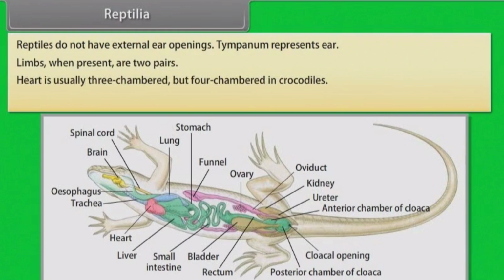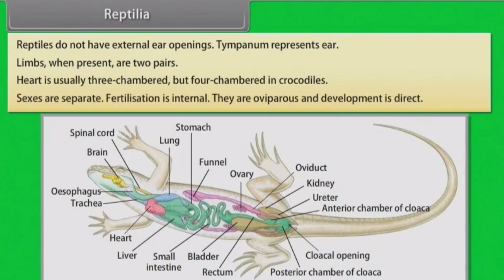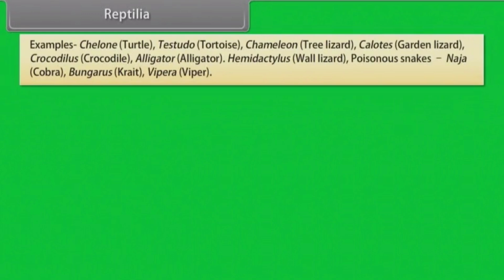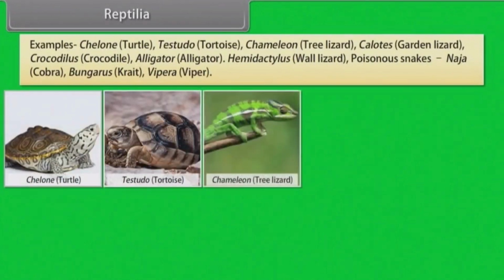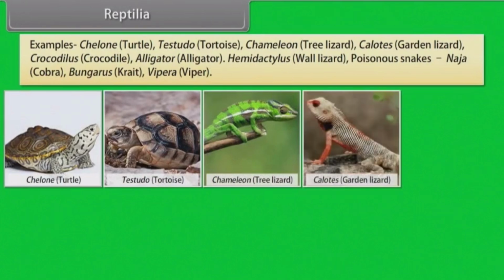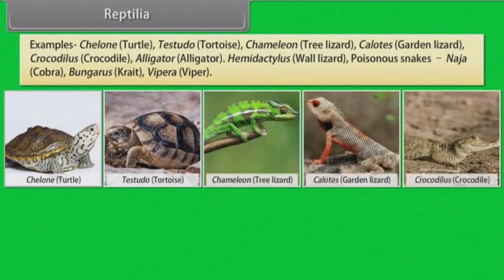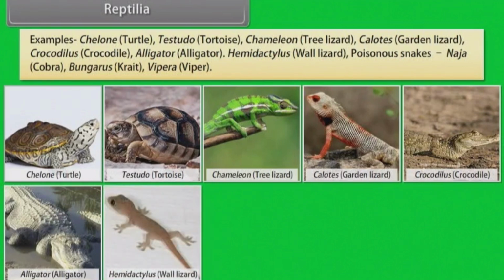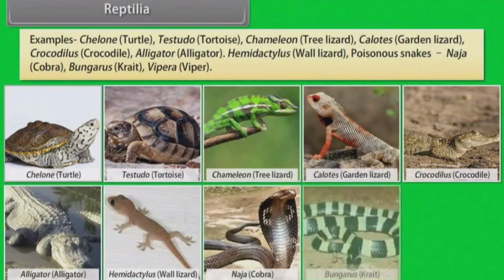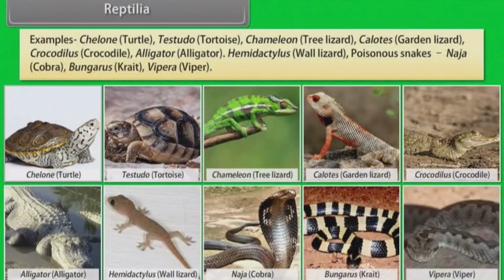Heart is usually three-chambered, but four-chambered in crocodiles. Sexes are separate. Fertilization is internal. They are oviparous and development is direct. Examples: Chelone, turtle; Testudo, tortoise; Chameleon, tree lizard; Calotes, garden lizard; Crocodilus, crocodile; Alligator; Hemidactylus, wall lizard; poisonous snakes: Naja, cobra; Bungarus, krait; Vipera, viper.